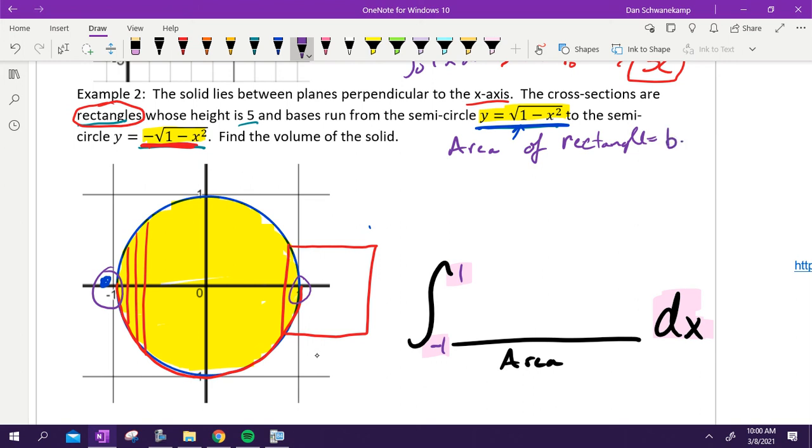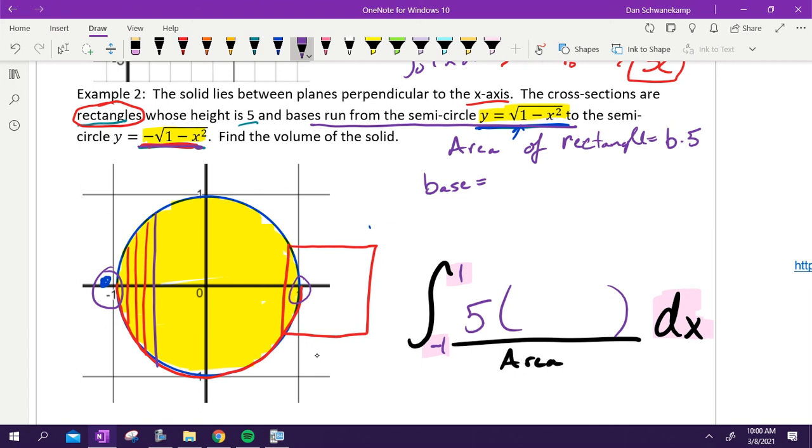Base times height. Is there anything we know in this case? The height, it's what? 5. And so all I need to integrate here is 5 times whatever my base is. If I know what my base is, I plug it in and I solve it. So in this problem, I need to figure out the base of my rectangle. What is it? Well, the base runs from the one semicircle to the other. So we are going from here to here. That is the base of my shape.